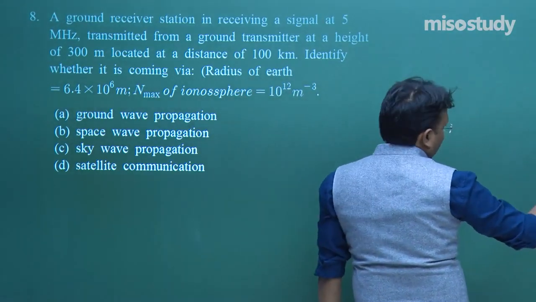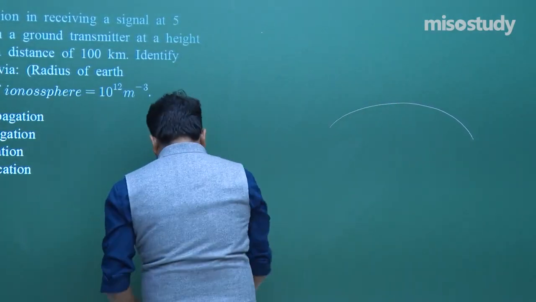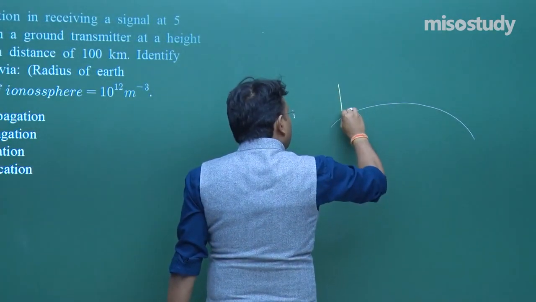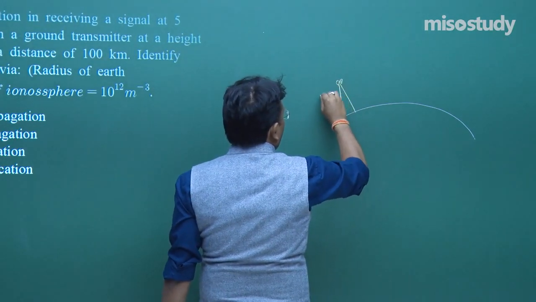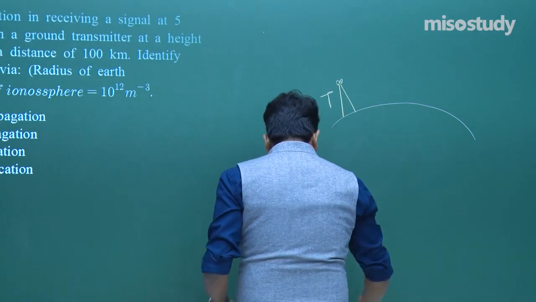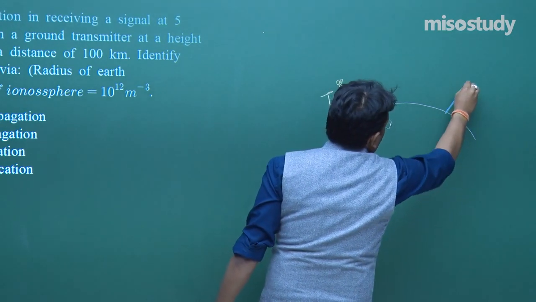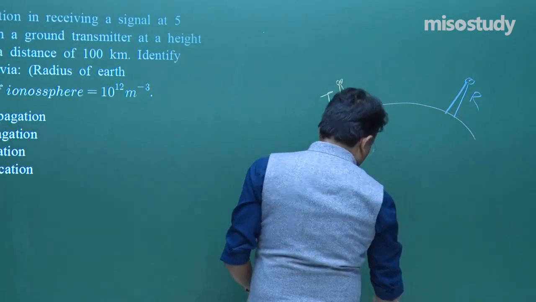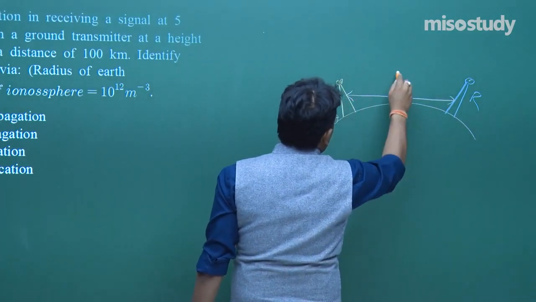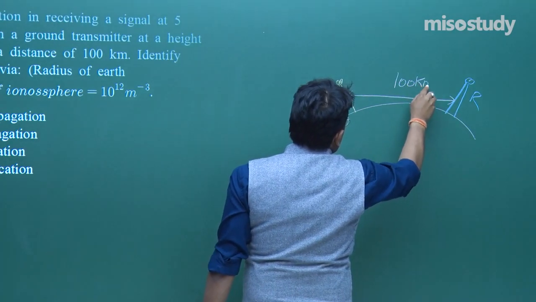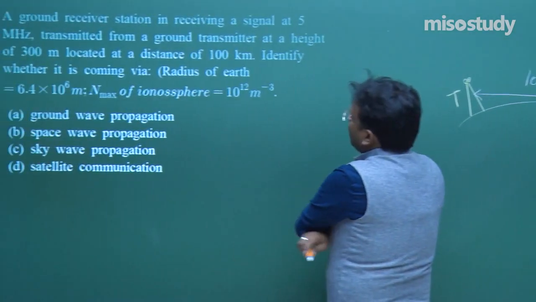Okay. So first what I will do, I will draw the diagram. Fine. So this is one tower, let us say transmitter T. Fine. And then another tower, this is receiver, and the distance between transmitter and receiver is 100 kilometer. It is given in the problem itself. Fine. Let us read another line.